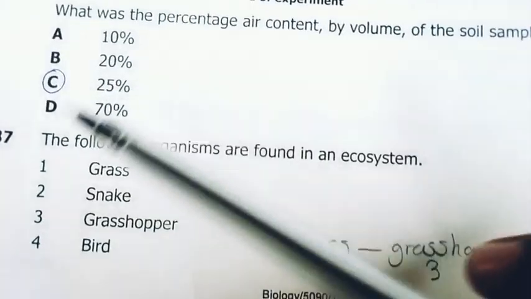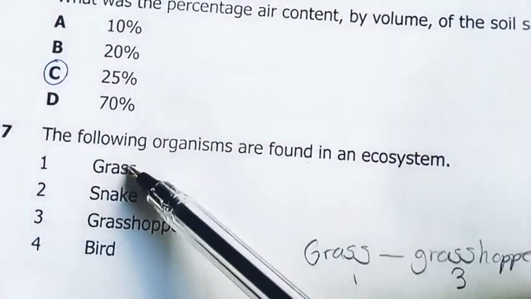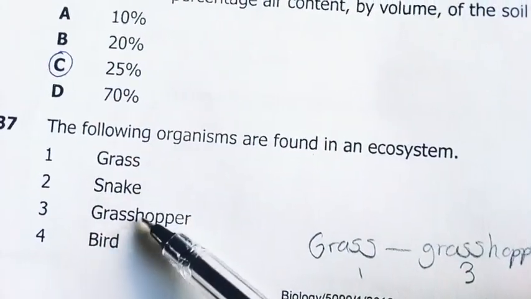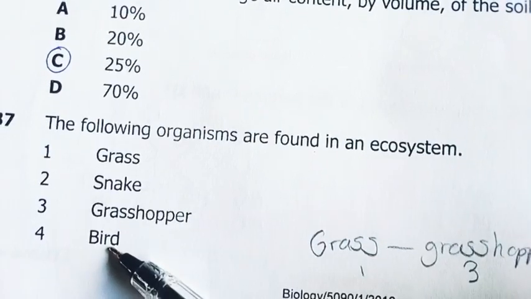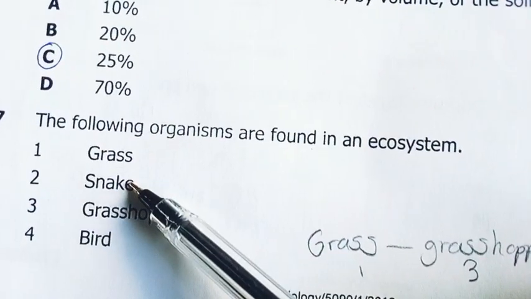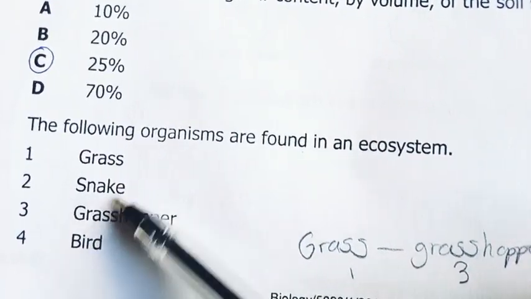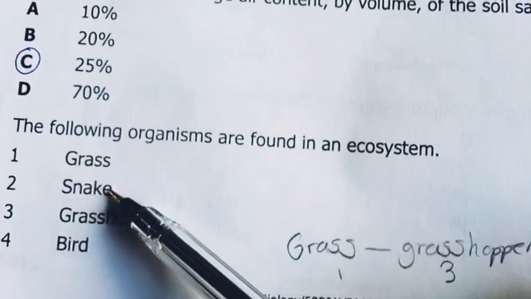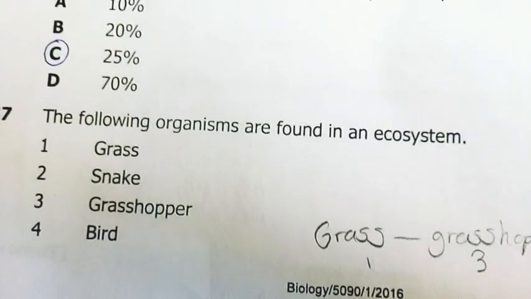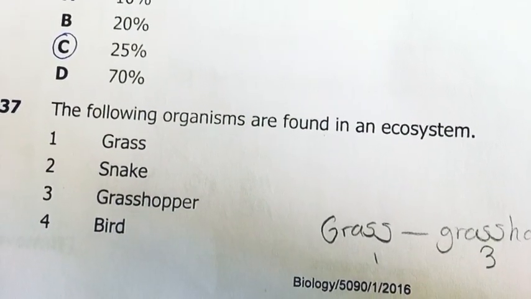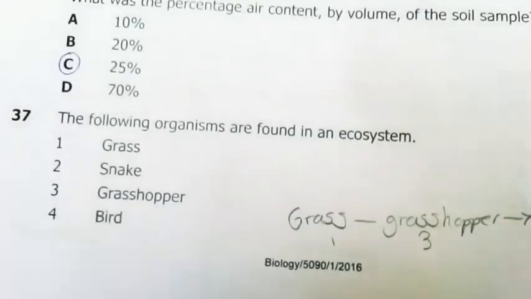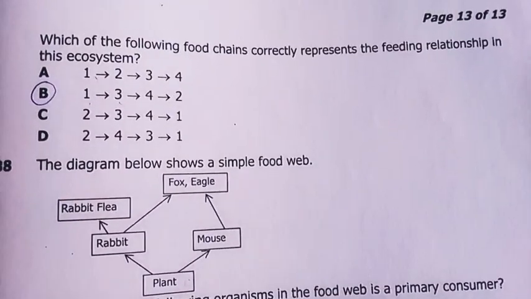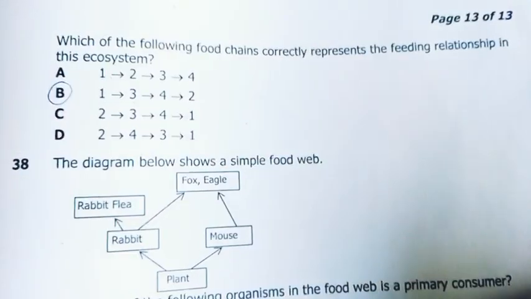My answer was, of course, the producer is the grass, which is eaten by the hopper. The hopper is eaten by the bird, and the bird is eaten by the snake. But these two can simply be swapped because we don't know what kind of bird it is. Some birds eat snakes, and some snakes can actually catch grasshoppers or insects. But the answer still suffices. My answer was 1342, which is B.